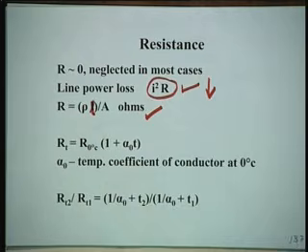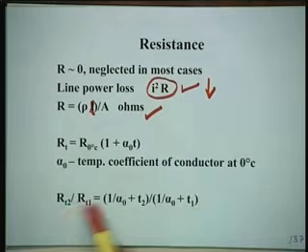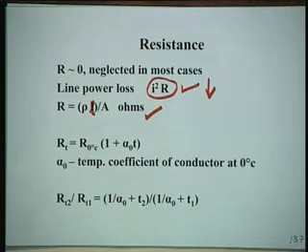Alpha 0 is the temperature coefficient of the conductor at 0 degree centigrade, and you can find the ratio of resistances at 2 different temperatures, T1 and T2, 25 degree centigrade, 30 degree centigrade. Some numericals are asked in undergraduate, giving you all this data, to substitute and get the values. Of course, we won't ask you those numericals now, you are postgraduate.